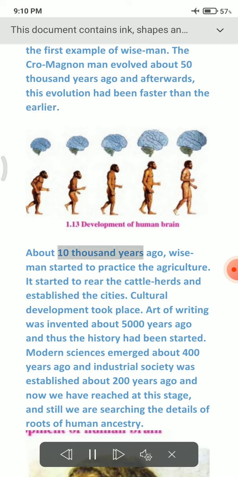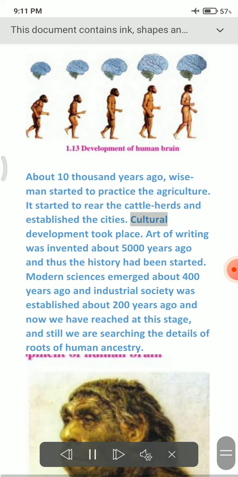About 10,000 years ago, wise man started to practice agriculture. It started to rear cattle herds and established the cities. Cultural development took place. Art of writing was invented about 5,000 years ago and thus history had been started. Modern sciences emerged about 400 years ago and industrial society was established about 200 years ago and now we have reached this stage. And still we are searching the details of roots of human ancestry.